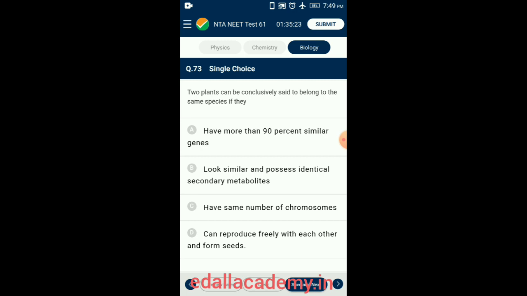Question number 73. Two plants can be conclusively said to belong to the same species if they can reproduce freely, when the members of a species are interfertile and produce fertile offspring. So the answer is option D, can reproduce freely with each other and form seeds.